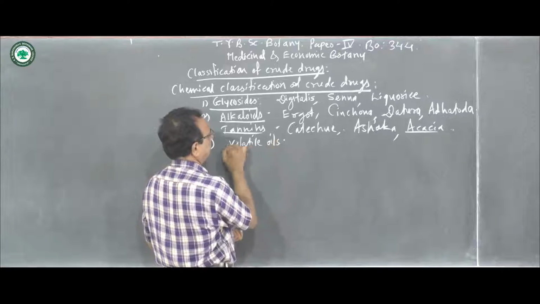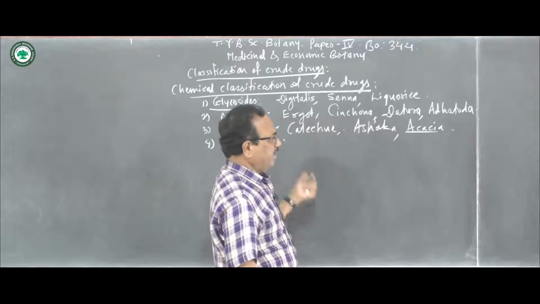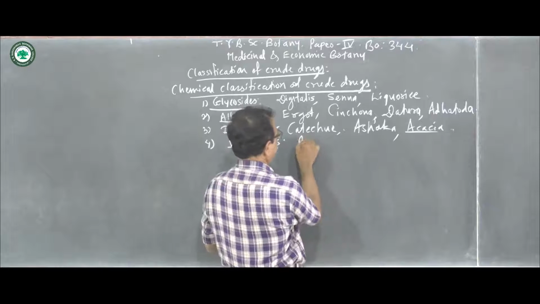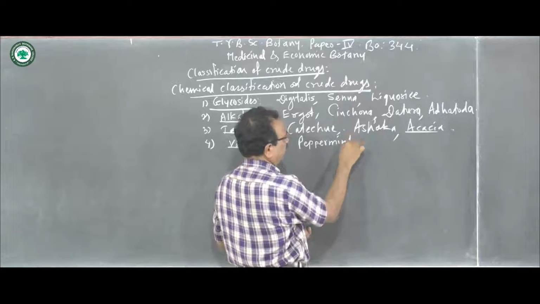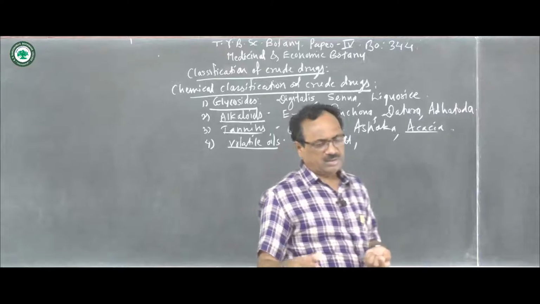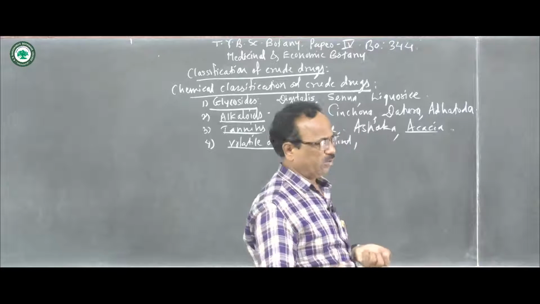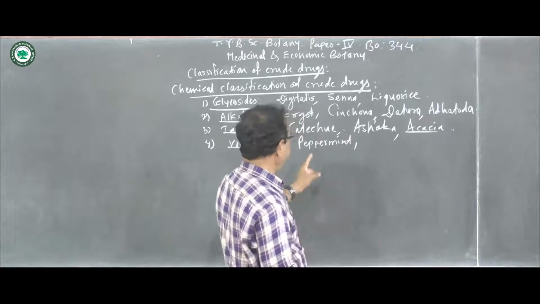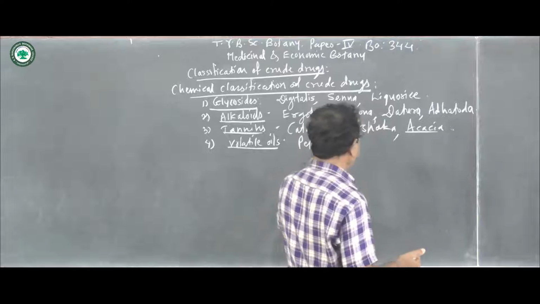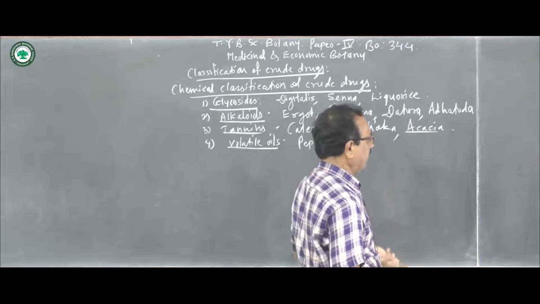Volatile oils. For example, peppermint. This peppermint consists of volatile oil. That's why it has a specific smell or odor, which is used in different types of food agents and also cosmetics. So they are placed under volatile oil.